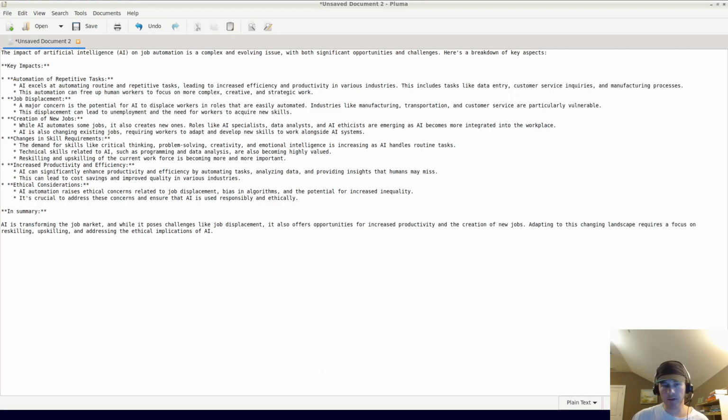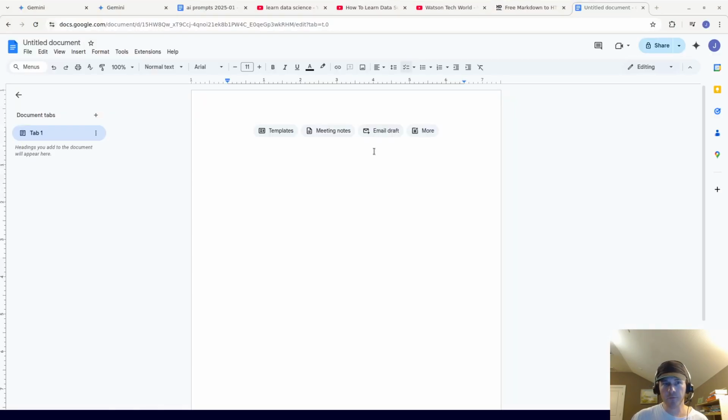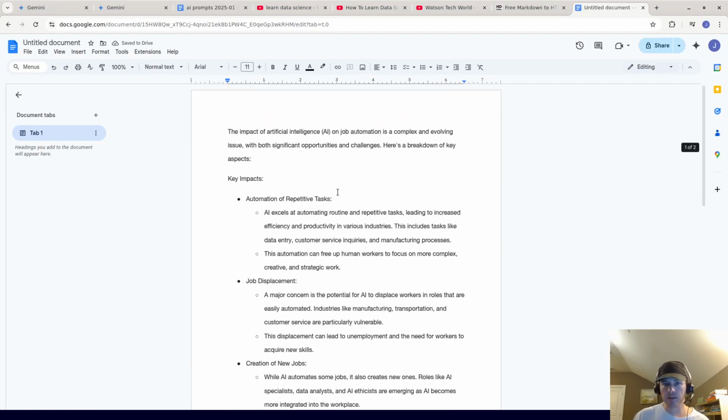It saves it as Markdown. So this is Markdown code. For example, you can open a Google Doc and paste the contents, and Google Docs is very good with that. It can convert the Markdown text to automatically formatted text.